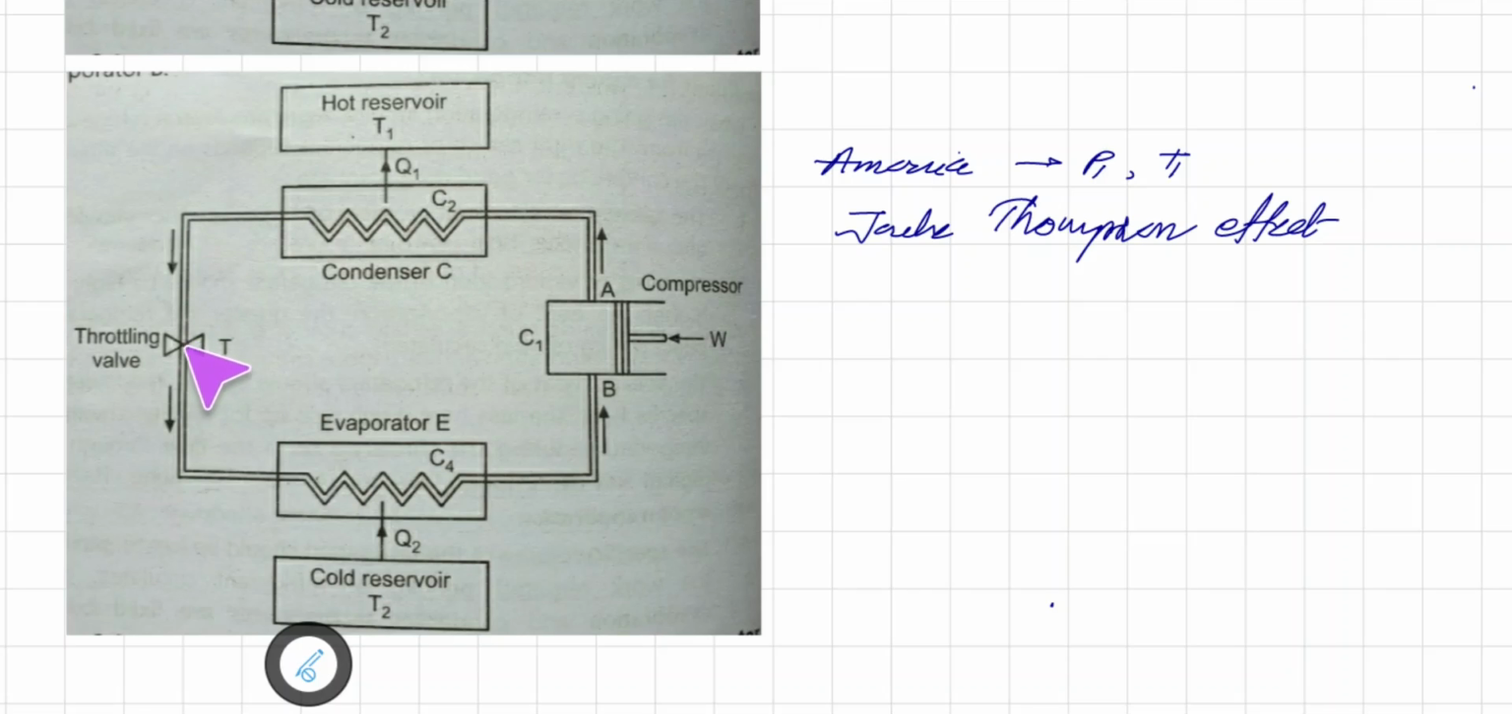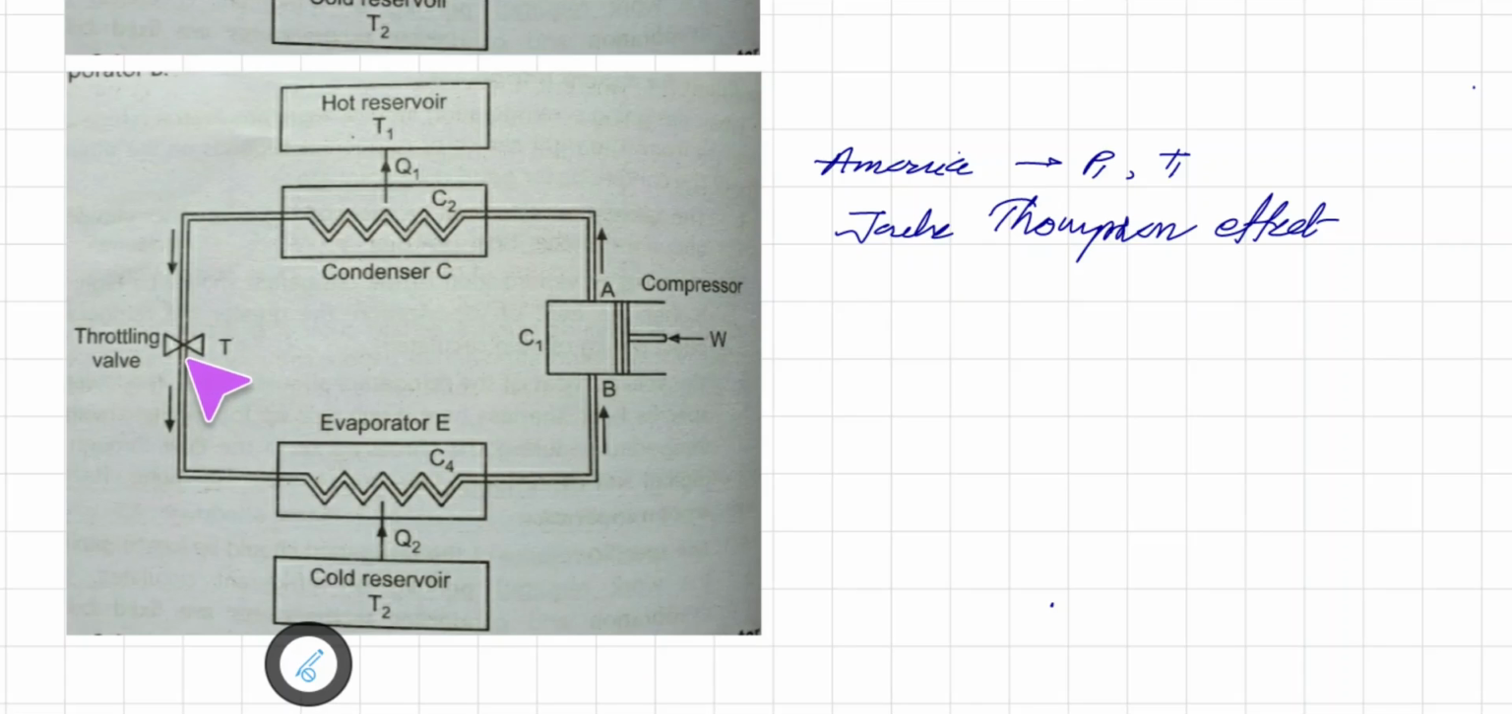So here in the case of the throttling valve, according to the Joule-Thomson effect, the gas is passing from higher pressure to lower pressure, and its temperature decreases. So remember, it undergoes a Joule expansion to a lower pressure under adiabatic condition, that means no heat is given or no heat is taken. So this process is taking place under adiabatic condition.